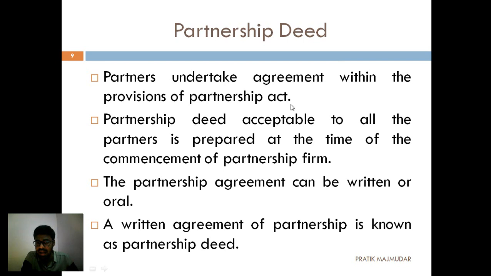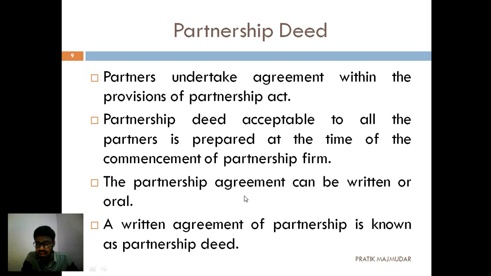Now, they agree on a few terms. Then what they do is prepare a partnership deed. The partnership deed, acceptable to all the partners, is prepared at the time of the commencement of the partnership firm. When we are starting a partnership firm, they have to accept some conditions, and that is called a partnership deed. So the partnership agreement can be written or oral.